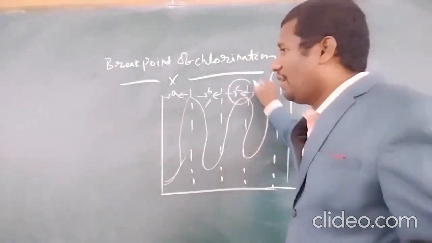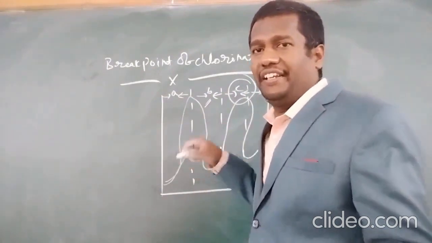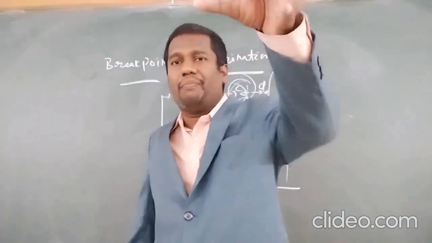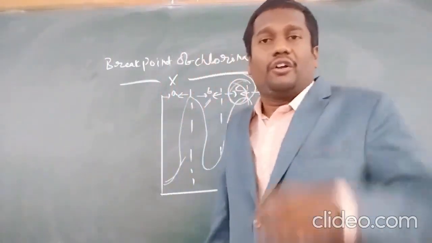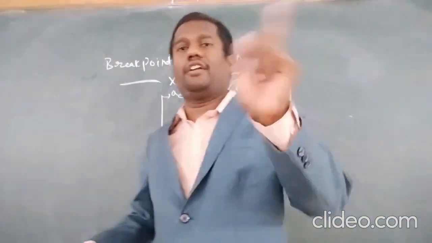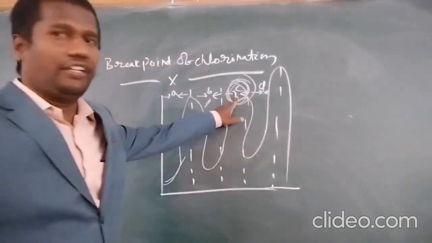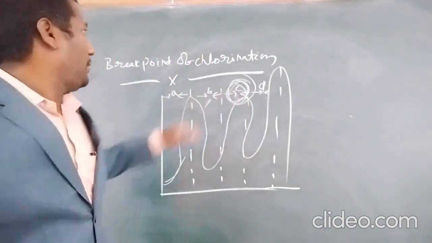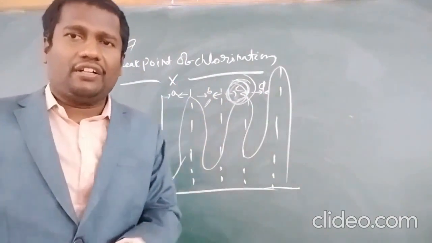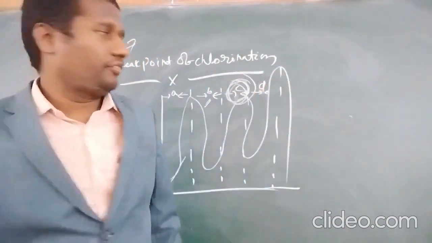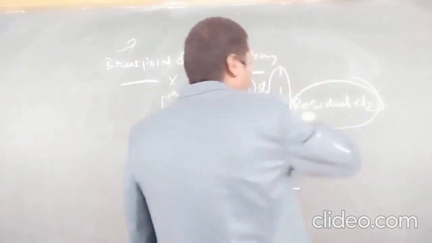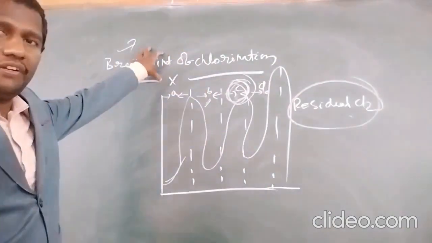And then C grams of chlorine is added to the hard water. Here, these chloro compounds react with the water, and the bacteria and virus are destroyed at C grams of chlorine. Now that water is suitable for drinking purpose. This C grams of chlorine is called the break point of chlorination. And finally, the remaining chlorine is called D grams, or residual chlorine. This is the break point of chlorination.